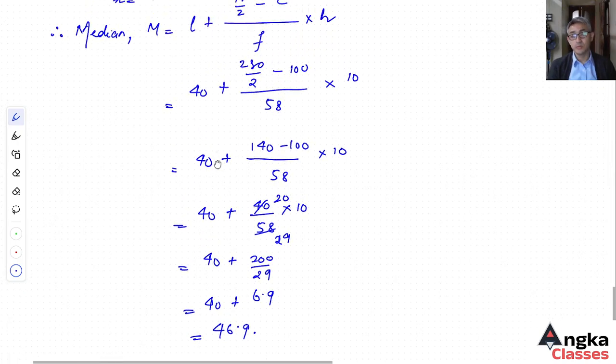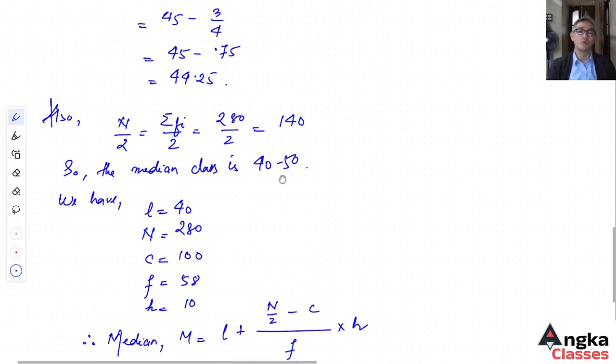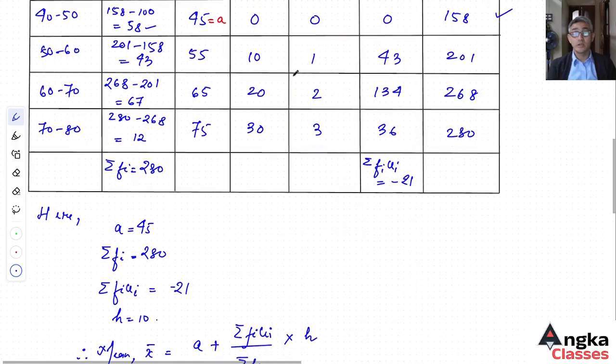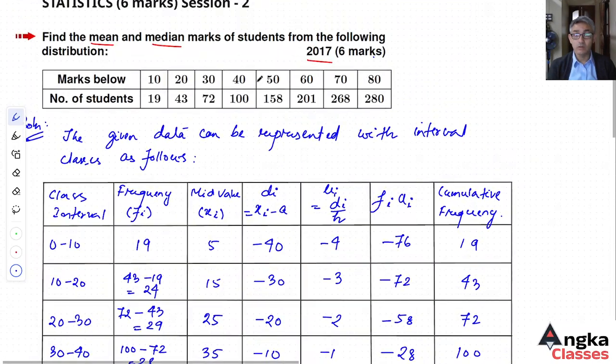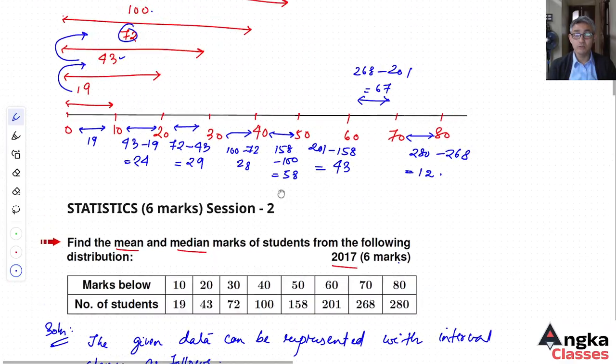So this is the median. This is not a hard question, it is an extremely easy question.